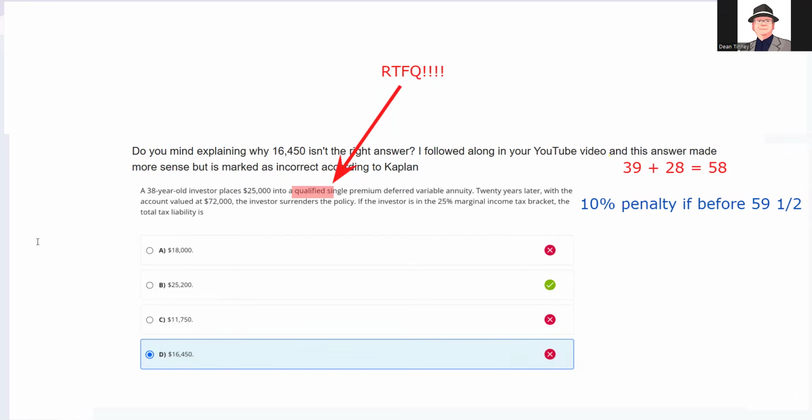There's going to be a 10% penalty here. 72 grand has never had taxes paid on it. So there's no cost basis, a zero cost basis. None of this money has ever had taxes paid. Do you have a tax sheltered annuity?